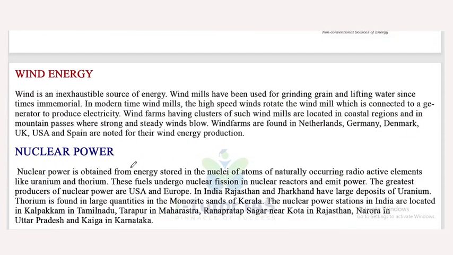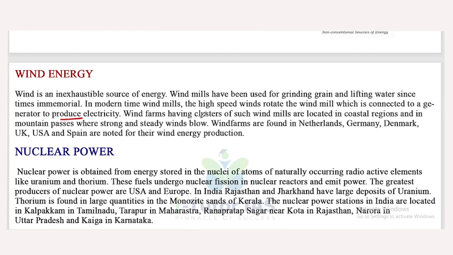Next one is wind energy. Wind is an inexhaustible source of energy. Windmills have been used for grinding grain and lifting water since times immemorial. But in modern times, the high-speed winds rotate the windmills, which are connected to a generator to produce electricity.